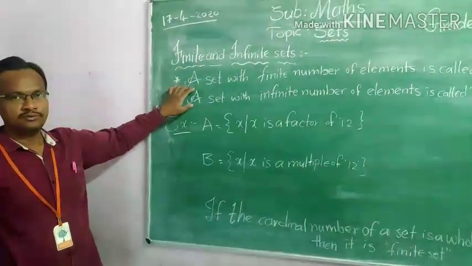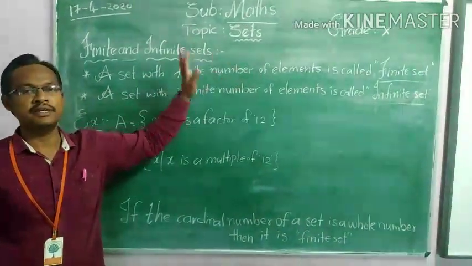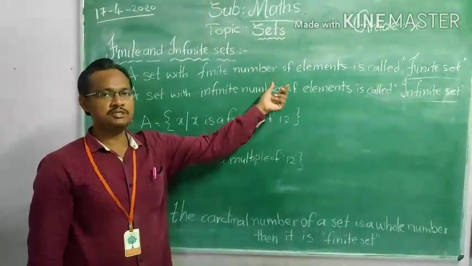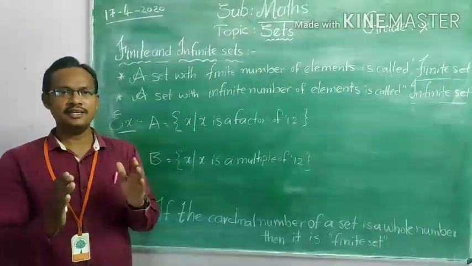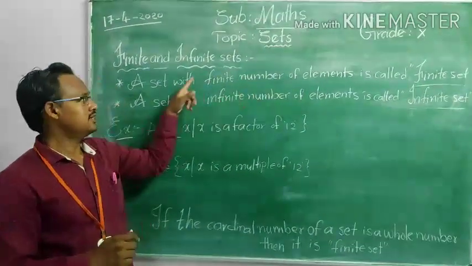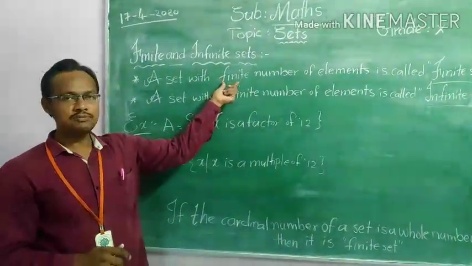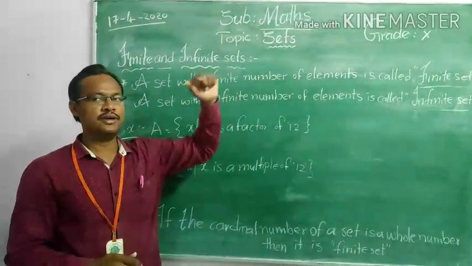Finite set. What is meant by finite? A set with finite number of elements. Finite number of elements means it is possible to count how many elements are in the set. If it is possible, then that set is known as finite set. If it is possible to count how many elements are in a set, then it is known as finite set.